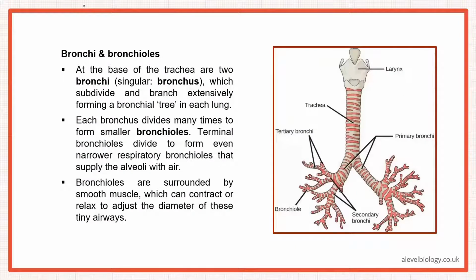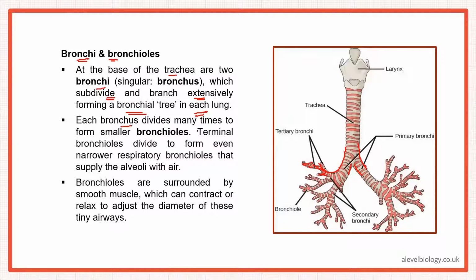All right then, talking about the bronchi and the bronchioles now. At the base of the trachea, this is the trachea, and then you can see the trachea dividing into the left bronchus and the right bronchus. The trachea divides at the base into two bronchi, which then subdivide and branch extensively, forming a bronchial tree in each lung. You can see these bronchi keep on branching, like they're making a bronchial tree.